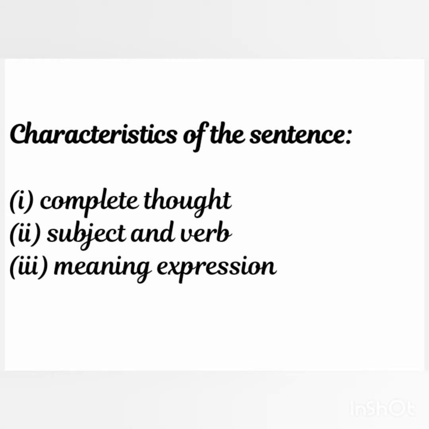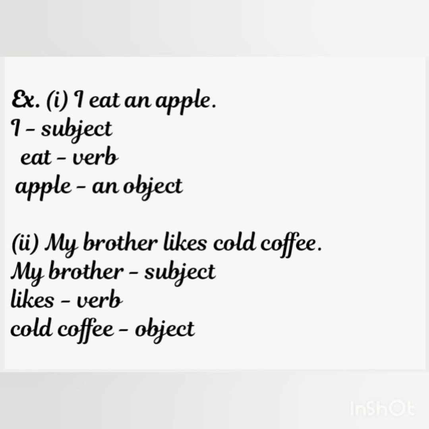Now let's see the characteristics of the sentence. They are complete thought, subject and verb, and meaning expression. These three characteristics must be in the sentence. Let's see some examples. I eat an apple. In this sentence, I is a subject, eat is a verb, and apple is an object.